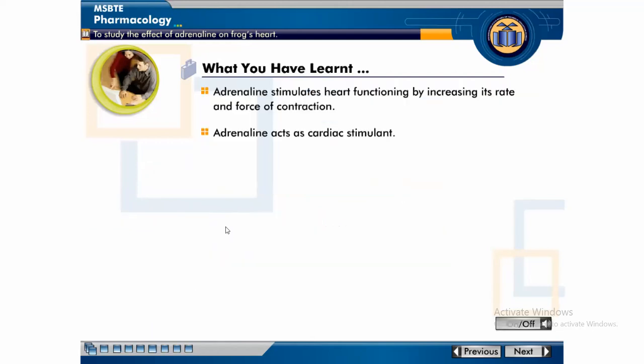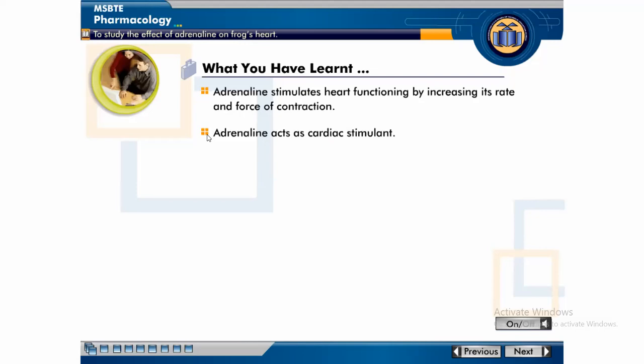You have learnt that adrenaline stimulates heart functioning by increasing rate and force of contraction. Adrenaline acts as the cardiac stimulant. Increasing the heart rate is known as tachycardia.